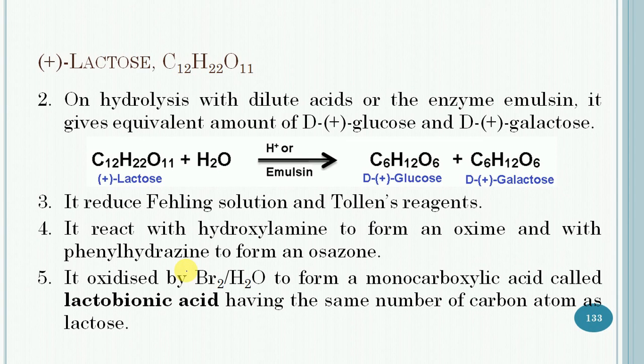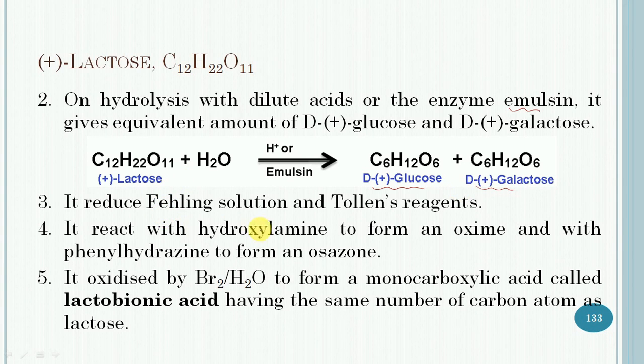On hydrolysis with dilute acid or the enzyme emulsin, it gives equivalent amounts of D-plus-glucose and D-plus-galactose. It reduces Fehling solution and Tollens reagent.